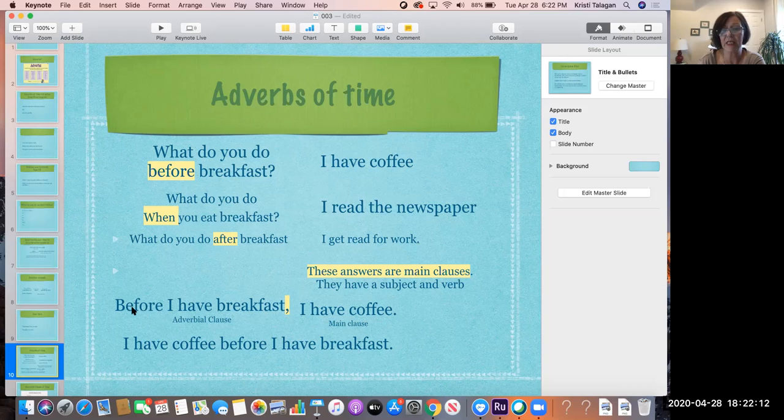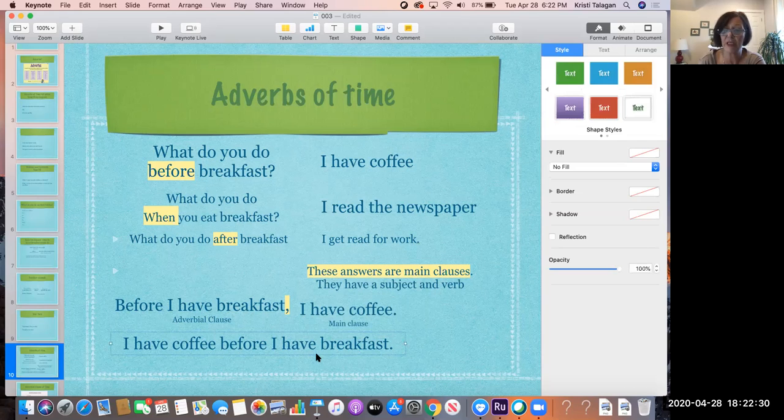And this here is an adverb clause, before I have breakfast, but this does not make sense on its own, right? So that's why we put a comma here. I have coffee before I have breakfast. Now, if we switch these around and put before in the middle, we have two complete thoughts: I have coffee, I have breakfast. So if we put it in the middle, we don't need a comma.